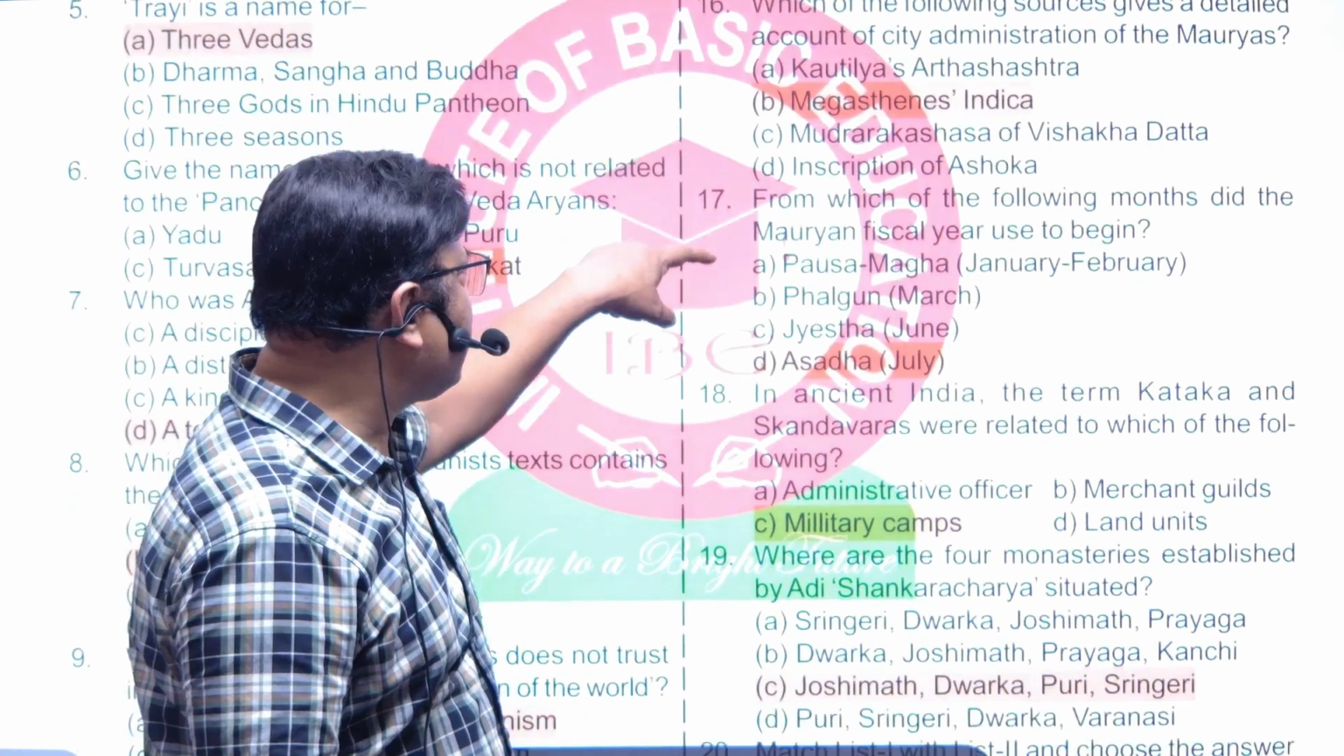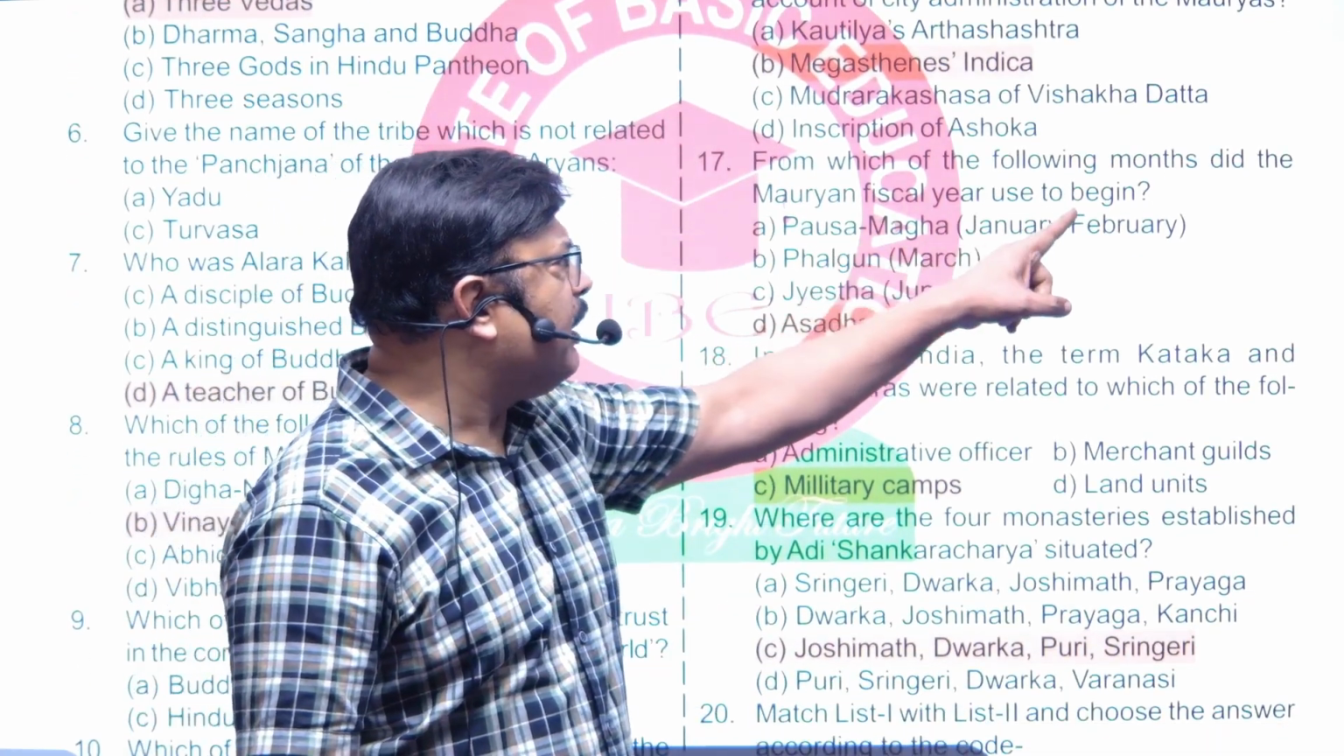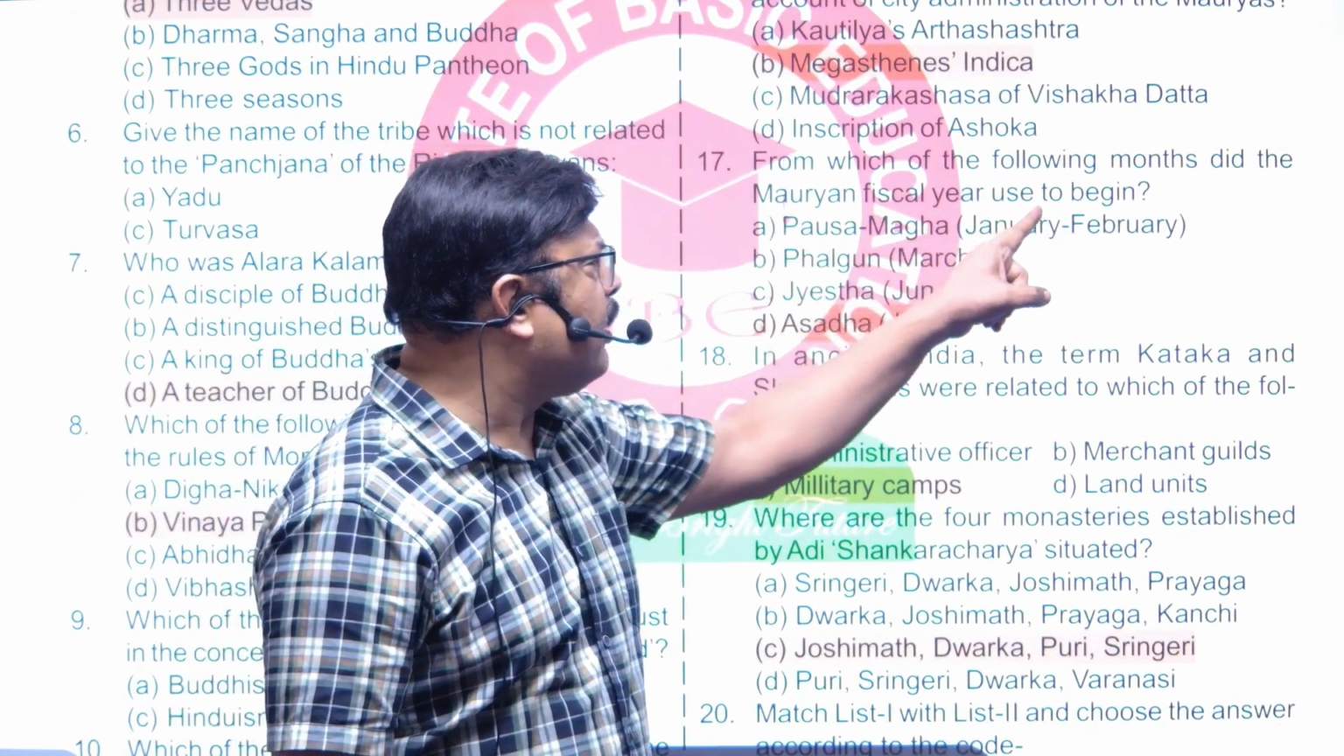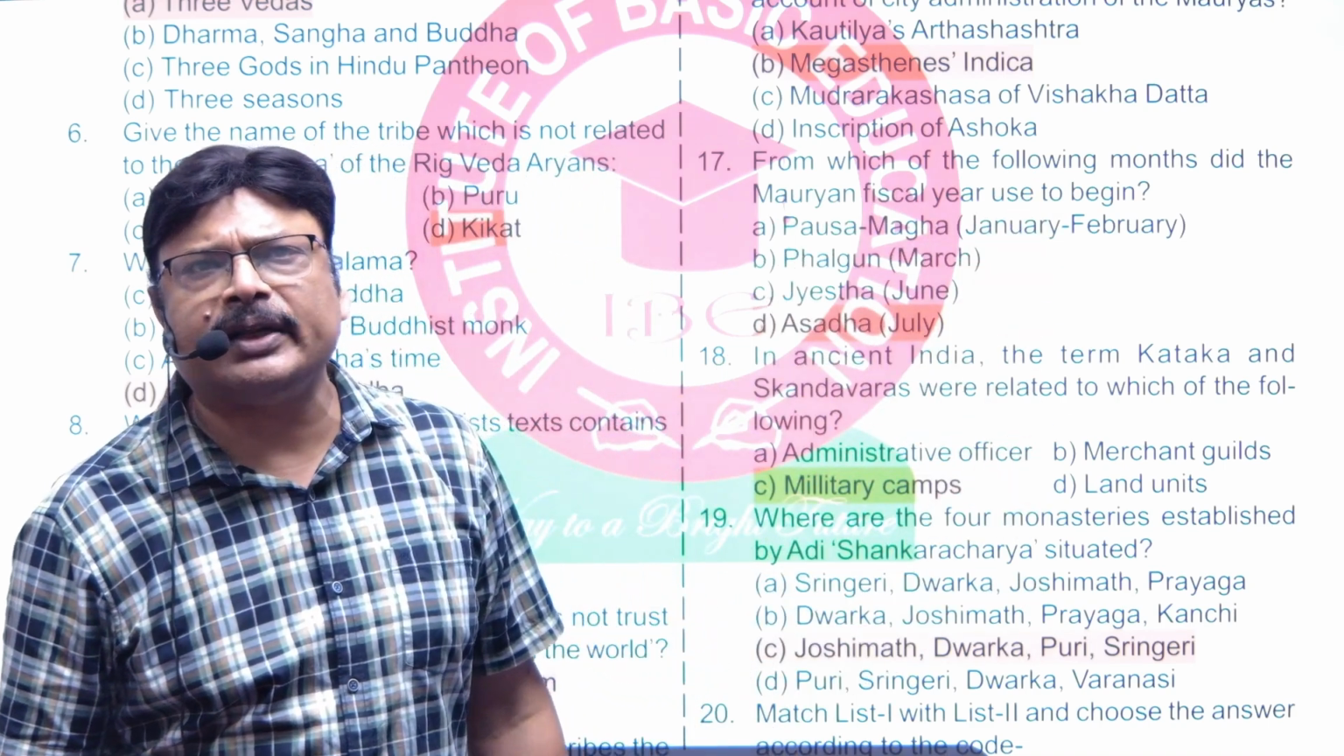Now question number 17. From which of the following months did the Mauryan fiscal year used to begin? It's a very nice question that they have given.